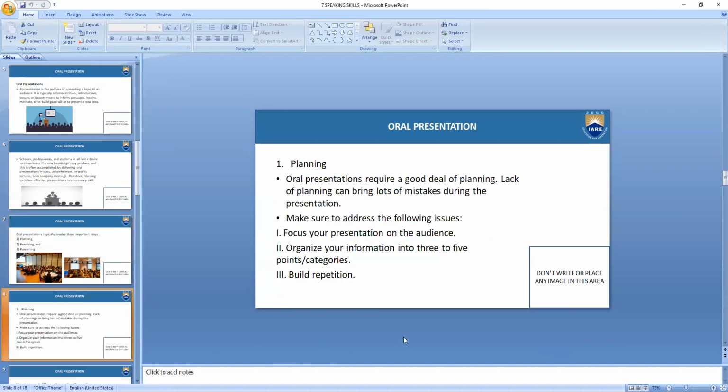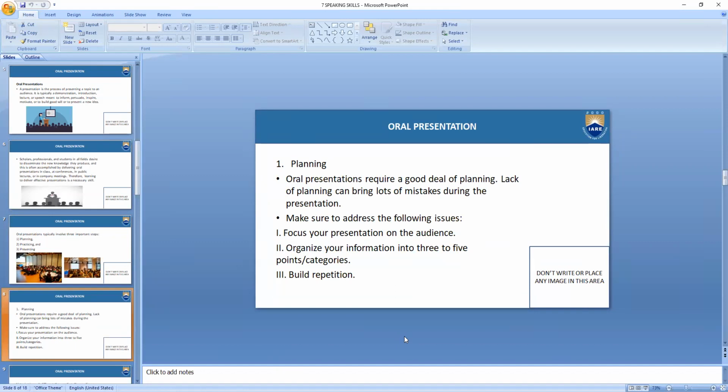So what is the first and the foremost thing that you should do when you are asked to give an oral presentation? You need to plan as to what you are going to present. A great deal of planning is needed. Many theorists or speakers say that more than 50% of the mistakes in presentation happen at the stage of planning, the initial stage.